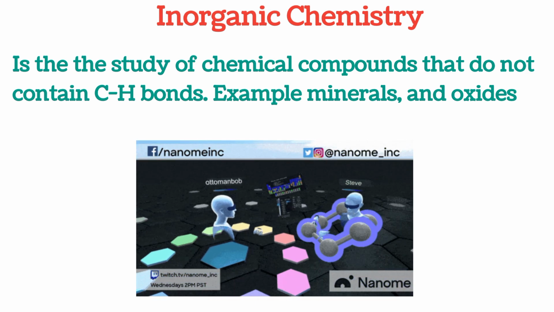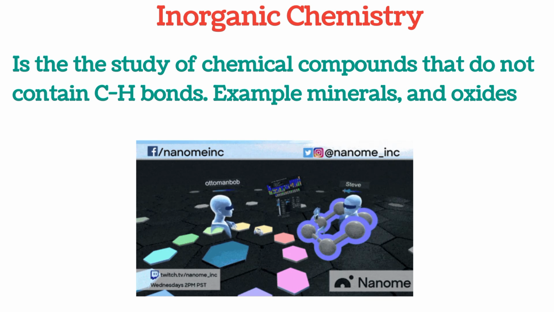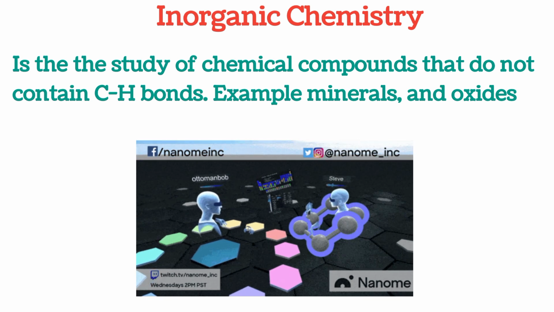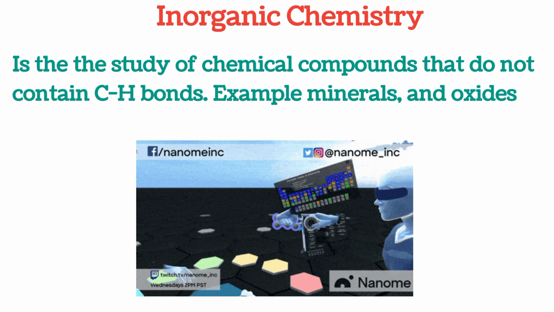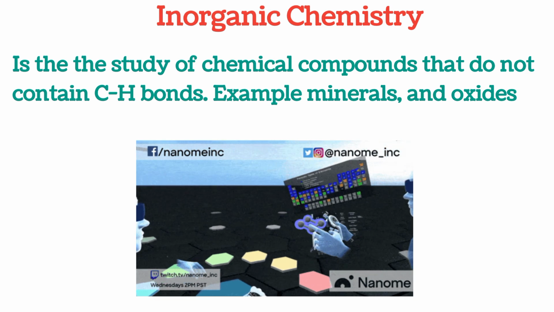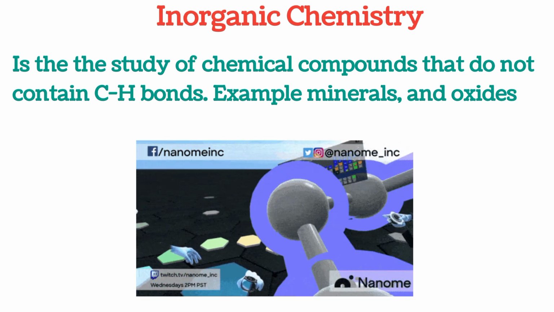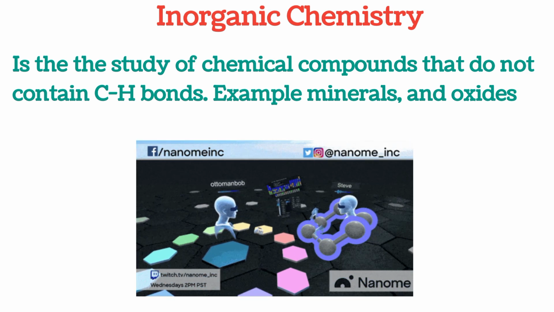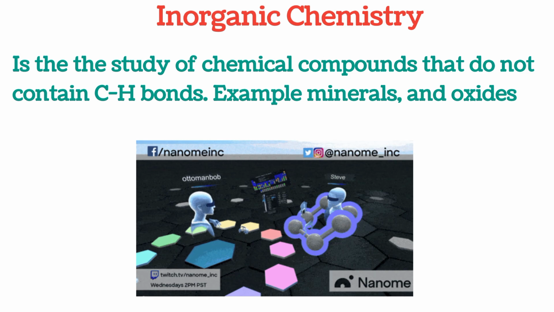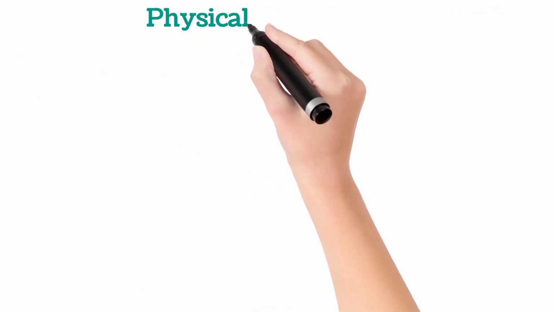We also have a lot of other compounds that do not contain carbon, they contain other elements, and they are all described as inorganic compounds. We have so many of them, and most of these inorganic compounds are found in non-living organisms.